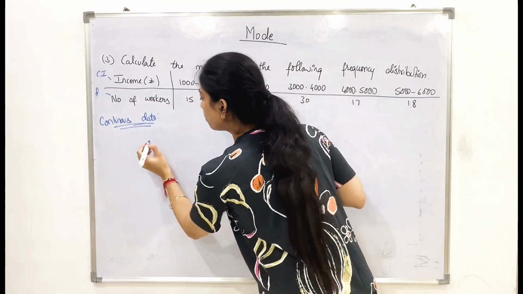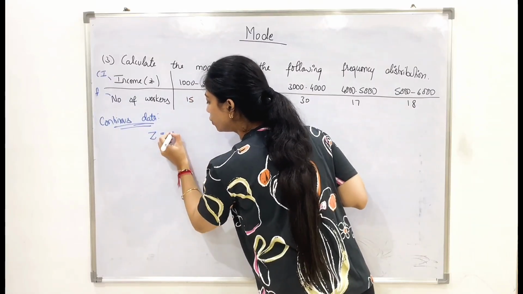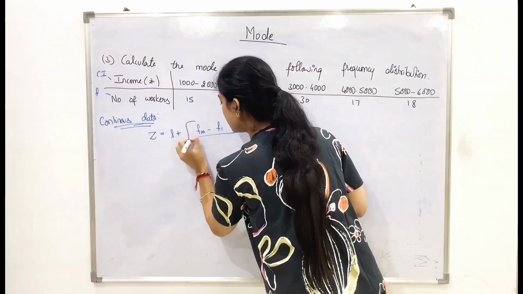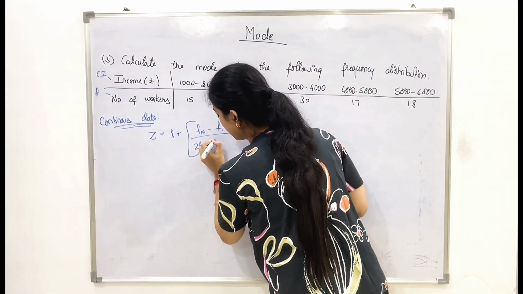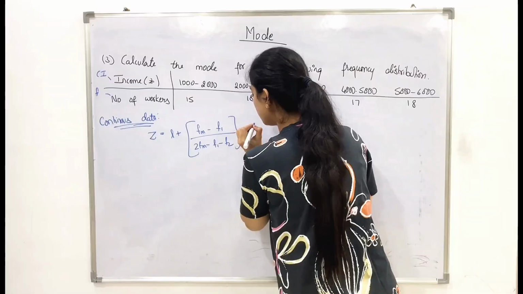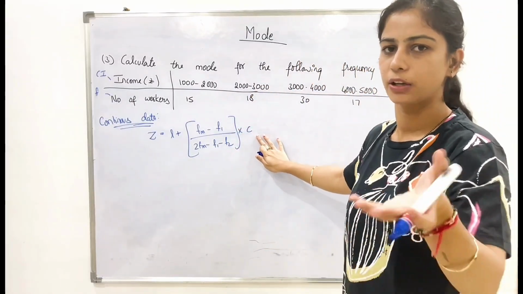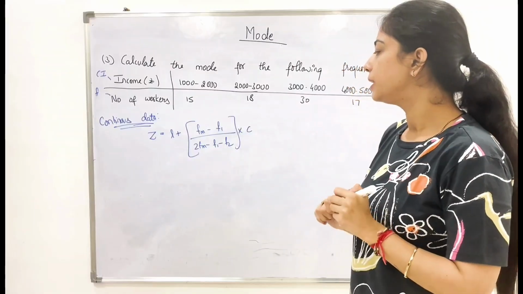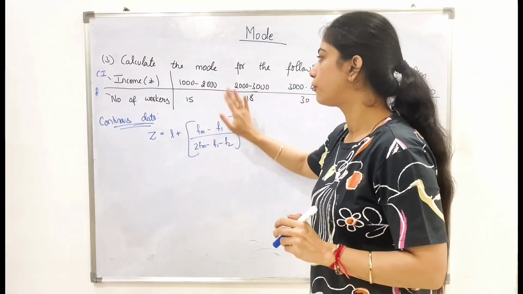So the formula for that is Z is equal to L plus (Fm minus F1) by (2Fm minus F1 minus F2) into C. You can consider this as C or H. It's your wish.